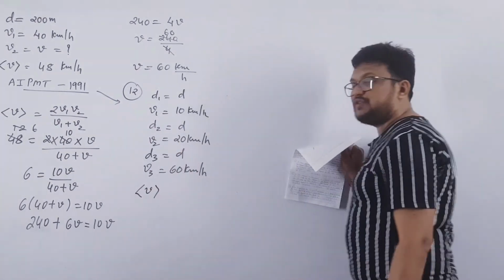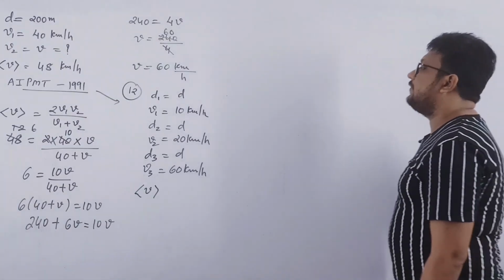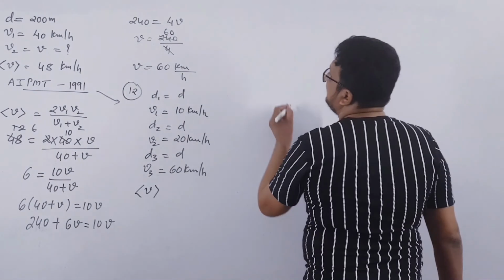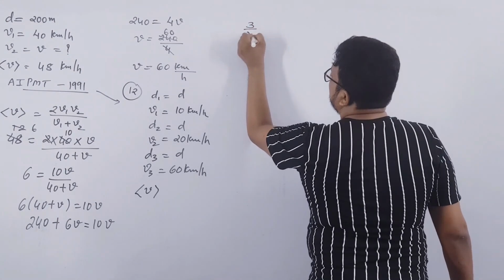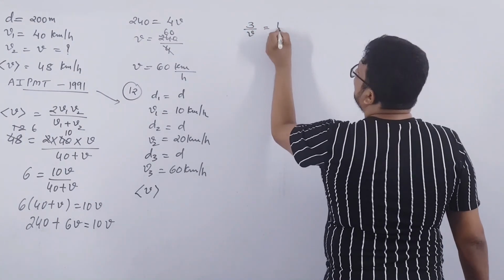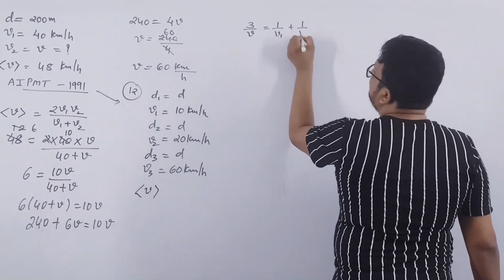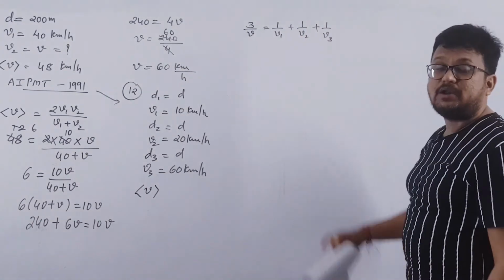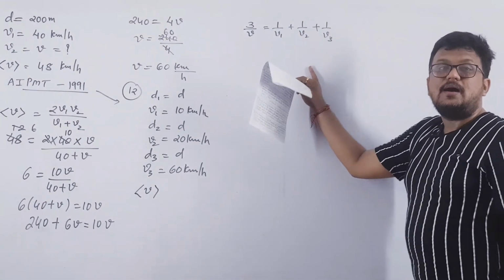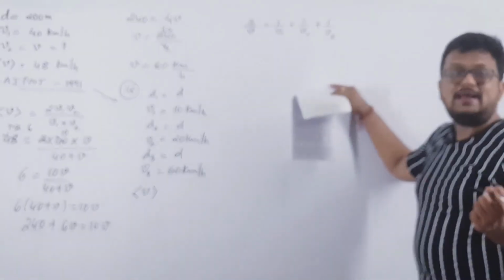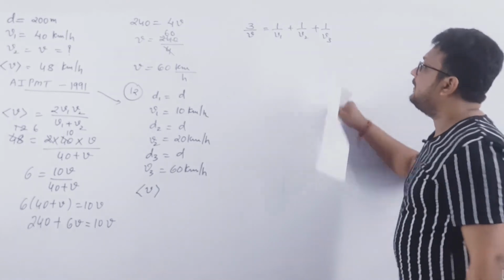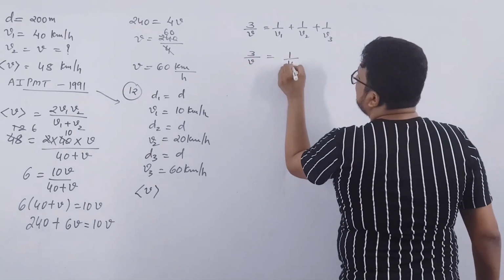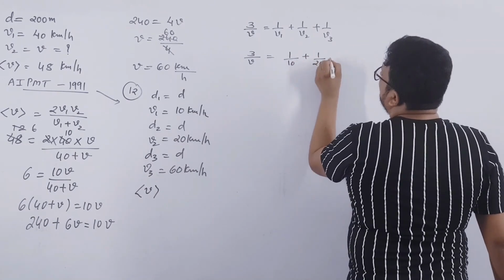Three equal distances are traveled by a vehicle with different speeds. So we do have a direct formula, that is 3 by V will be equal to 1 by V1 plus 1 by V2 plus 1 by V3. We have solved this kind of MCQ. Remember, I have derived this formula, harmonic mean, right, and arithmetic mean. This is harmonic mean.